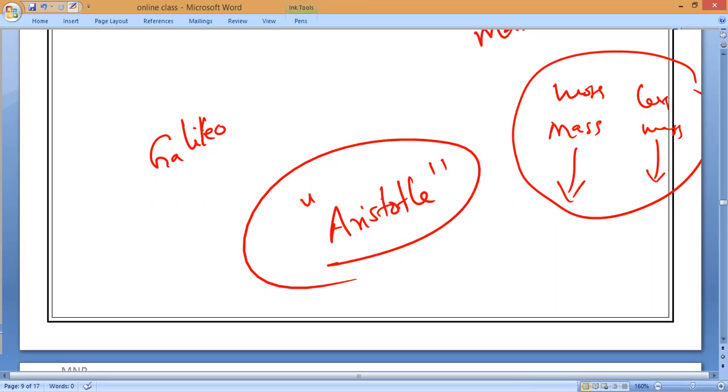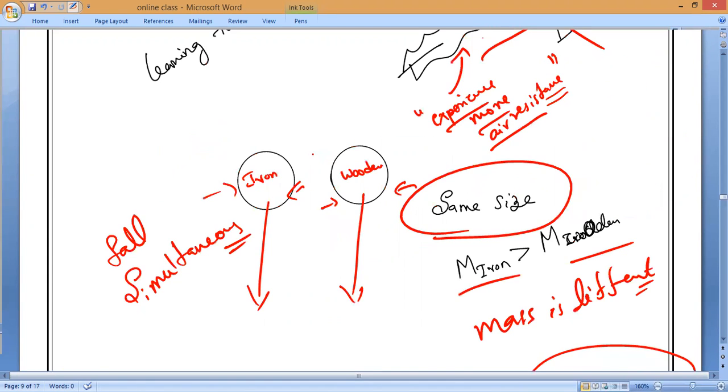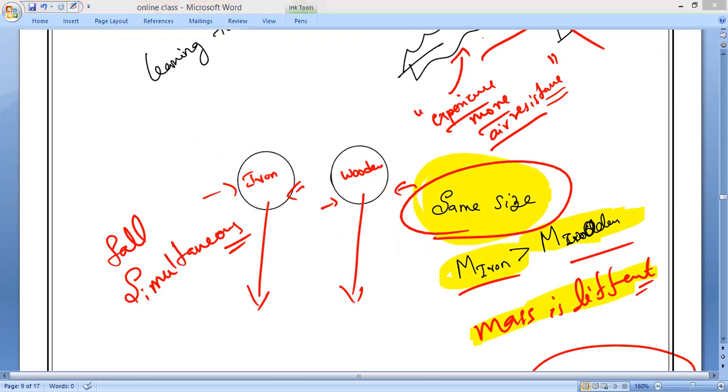Here, what is constant, Mitakshri? What is constant? You noticed it. What is the similarity between the iron ball and the wooden ball? Size, sir. Yes, size is the same. Please remember, the masses are different, but the size is the same. Same size, full stop. Yet they fall simultaneously.